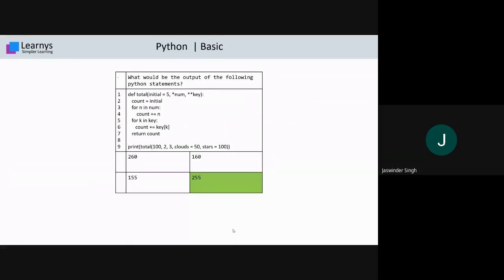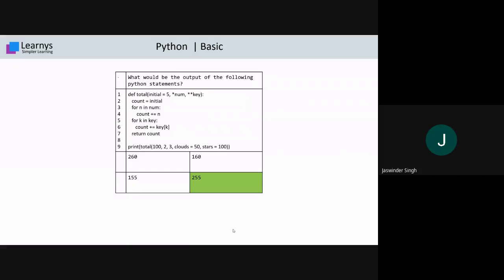If you see your statement number one, there is one function that is total, having three parameters: initial equals to 5, star num, and double star key. Now, first we understand what this star num represents. Anyone knows what this star num represents? You may write in the chat box. Yes, Deepanshu saying list, Vaibhav tuple, Astha list. Okay, the answer is between tuple and list. So star num is showing a tuple.